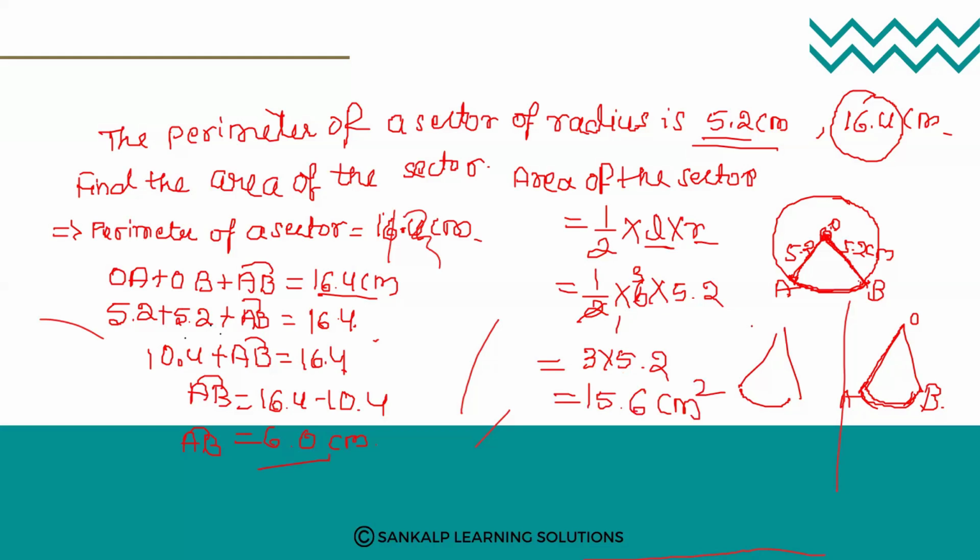So here theta is not given, but we have found out the arc length. Then you can use half L into R. So half L into R gives 15.6 centimeter square. This is the area of the sector.